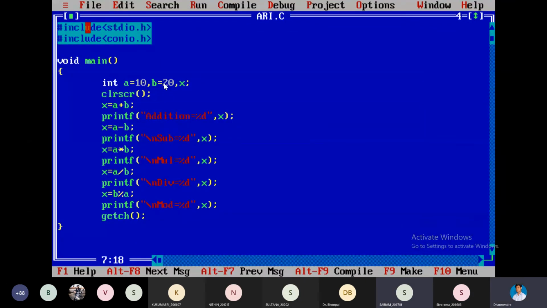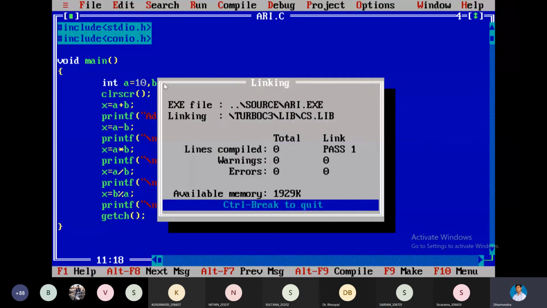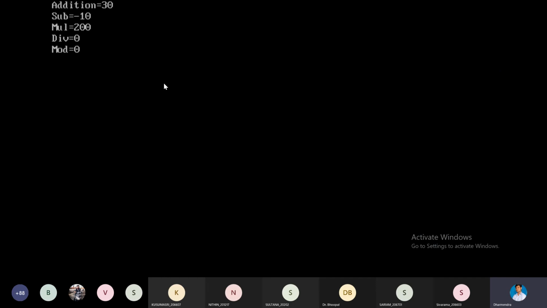Okay. So these are the simple arithmetic operations. Alt F9, then Control F9. Addition 10 plus 20, 30, subtraction 10 minus 20, minus 10, multiplication 10 into 20, 200, division 10 by 20, how much will you get? 0 point something. That's why the integral part has been printed. And modulus, what is modulus? What I told you? Remainder. The modulus value will give us the remainder value.